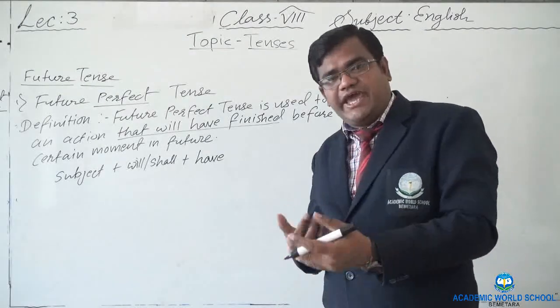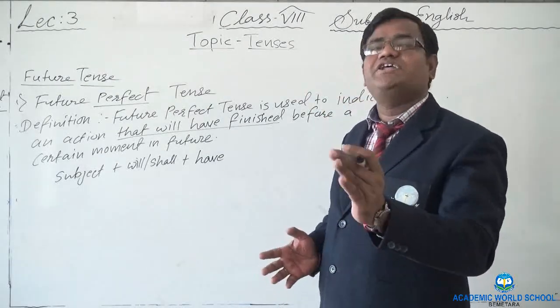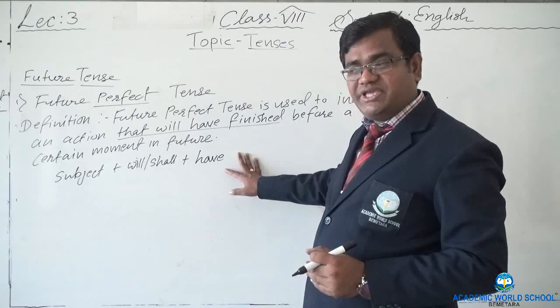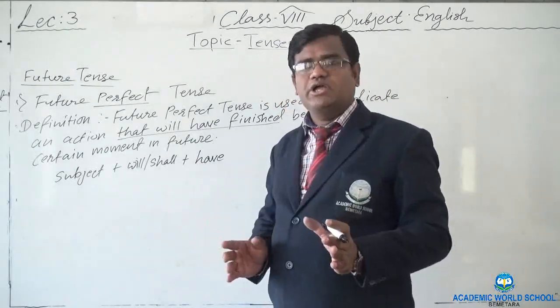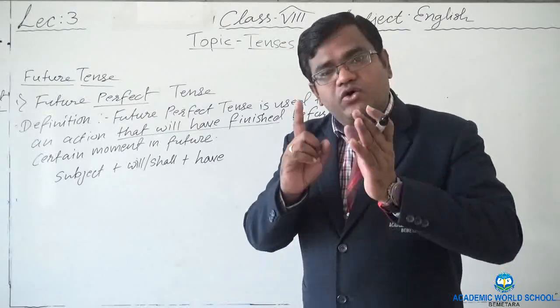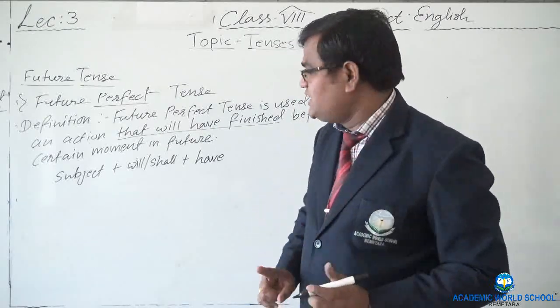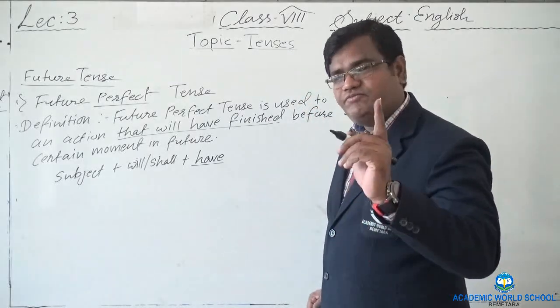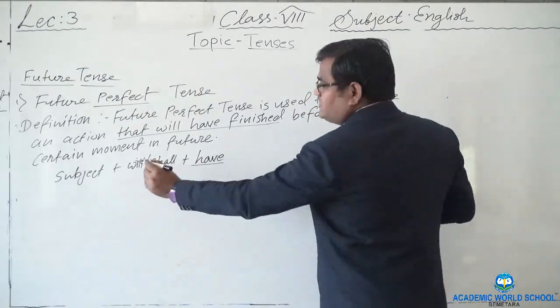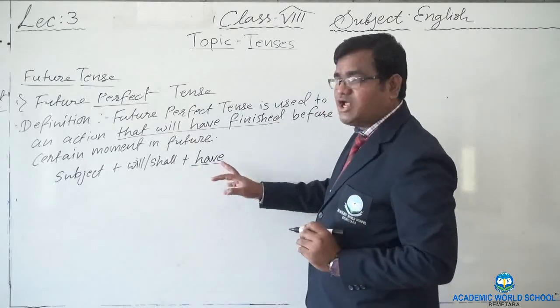Sir, can we take has? No, definitely not. You will ask me, sir, there is has also, we can change according to the subject. No. In future only and only we have one option, and that is have. So subject plus will or shall plus have.